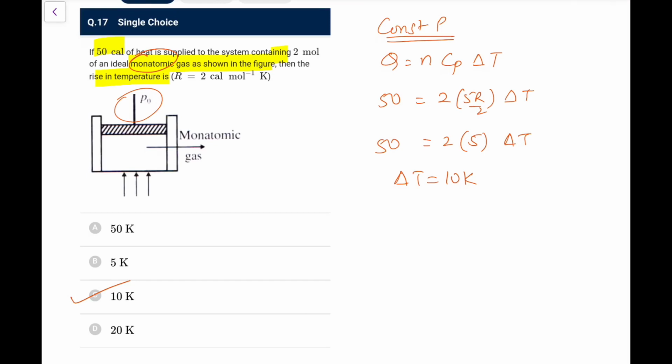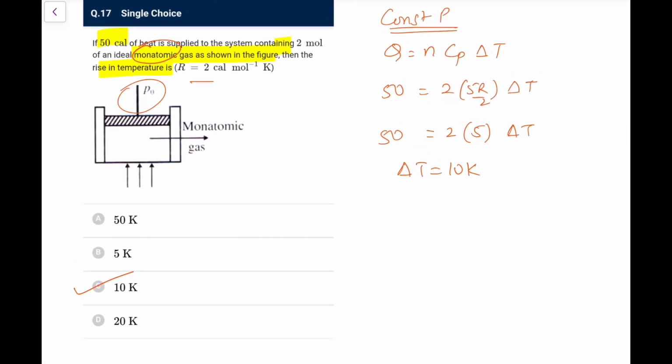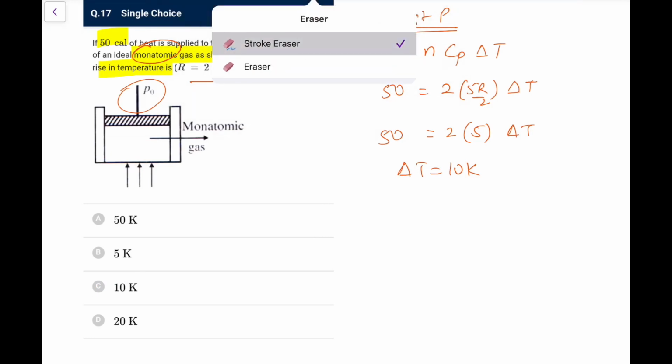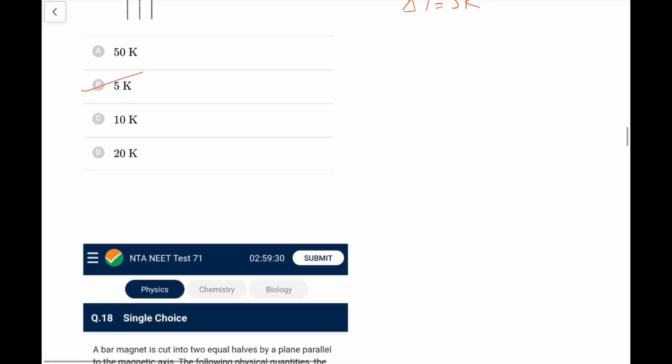So be careful, the value of R was given and Cp is 5R by 2 here. Okay, so 50 by 10, again I am making a mistake. That's 5 Kelvin, so be careful about the calculations.